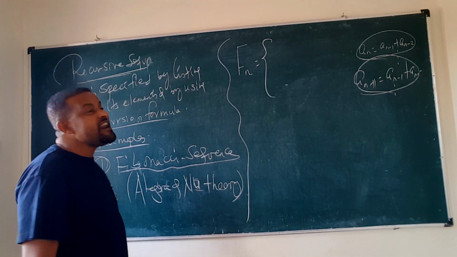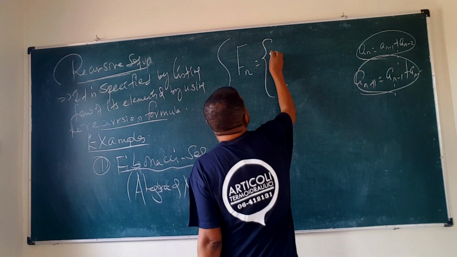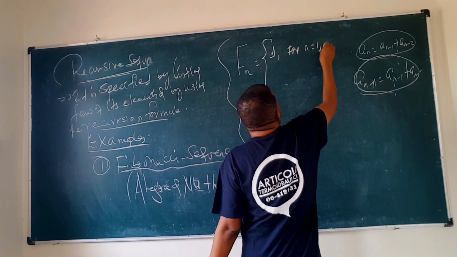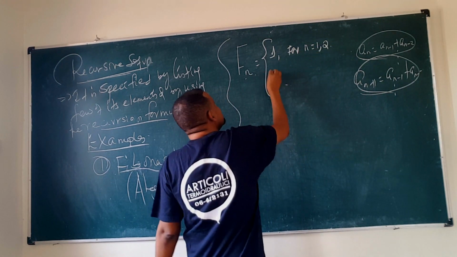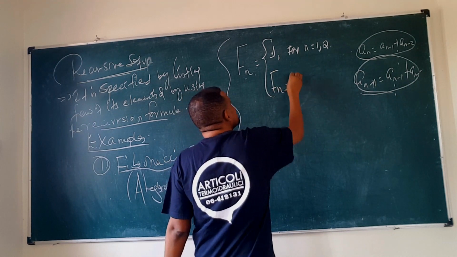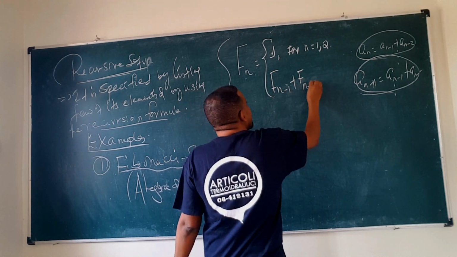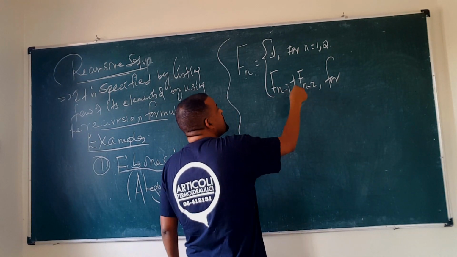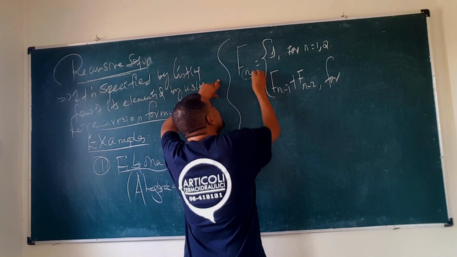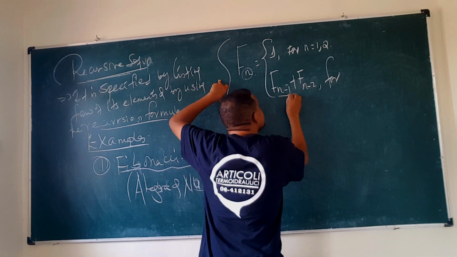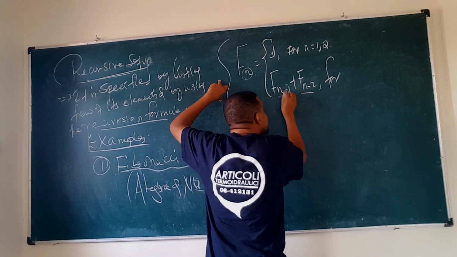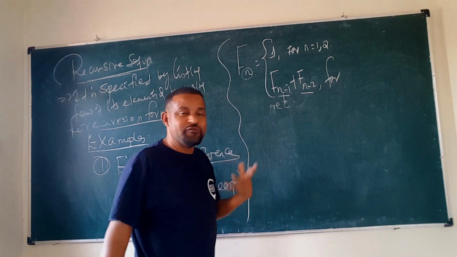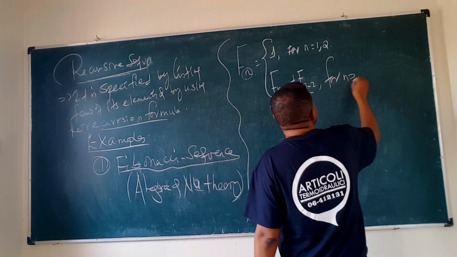So Fibonacci has a sequence by his name, the so-called Fn. Fn is equal to 1 for n is equal to 1 and 2, and Fn is equal to Fn minus 1 plus Fn minus 2 for n greater than or equal to 3.